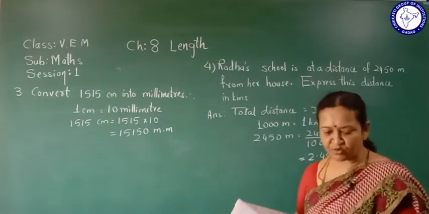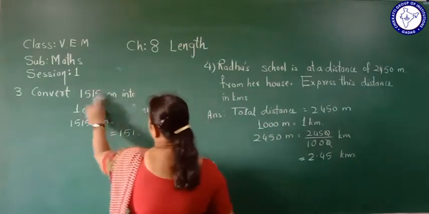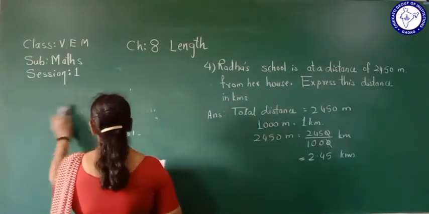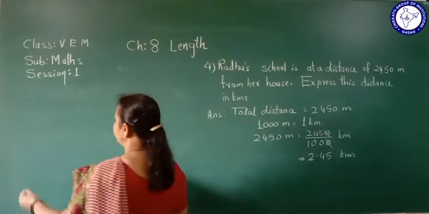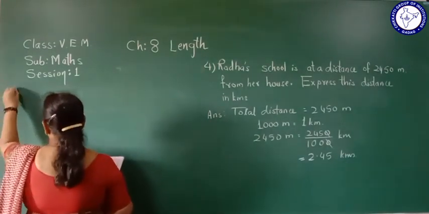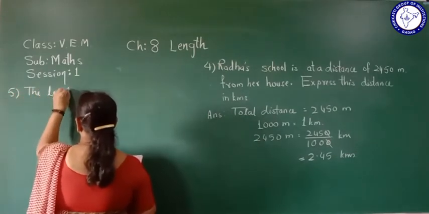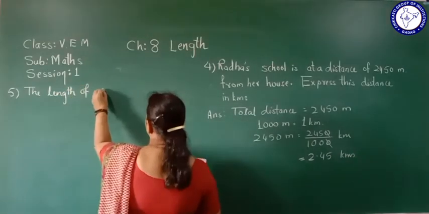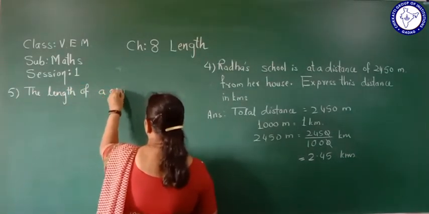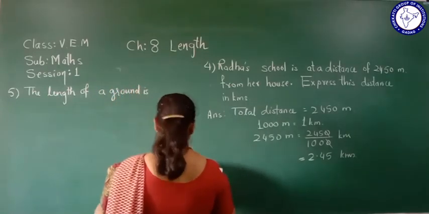Then let me go to the last question of this exercise. Fifth question. Fifth one, the length of a ground is 15 meters.